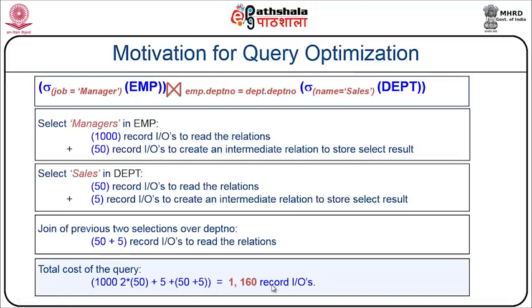Compared to the previous case where I used a join at a different instance, which generated 3050 record IO operations, here I could retrieve 1160 record IOs. And when I compare with the actual Cartesian product, which is 1,01,050, from 1,01,050 I have reduced to 1160. So this is the major reduction that has been possible, and this is what we, as analysts, may have to look at.